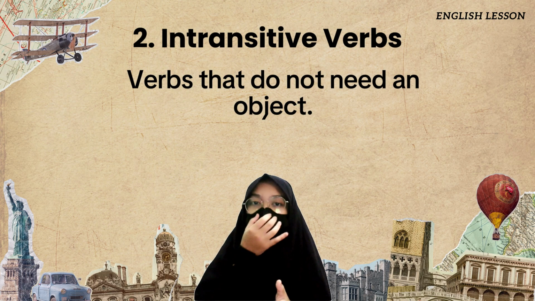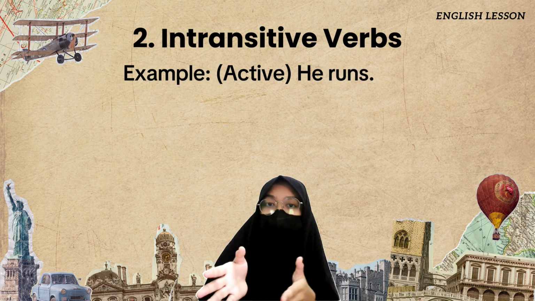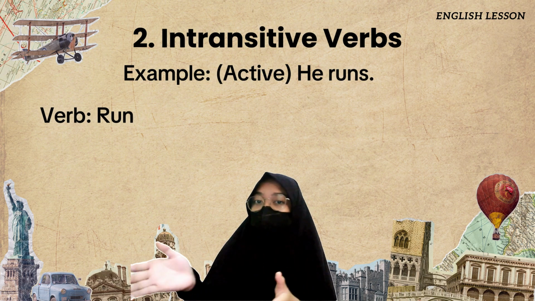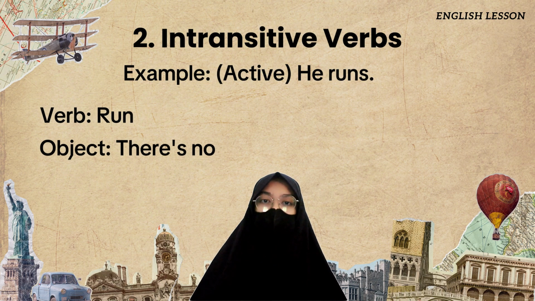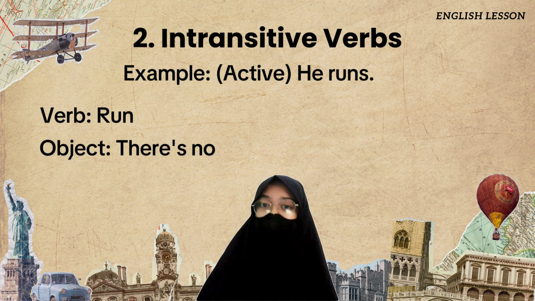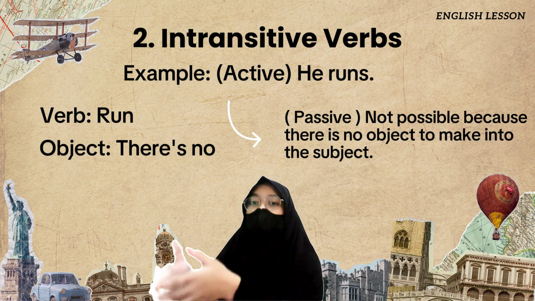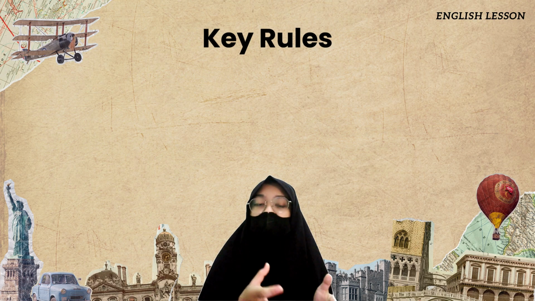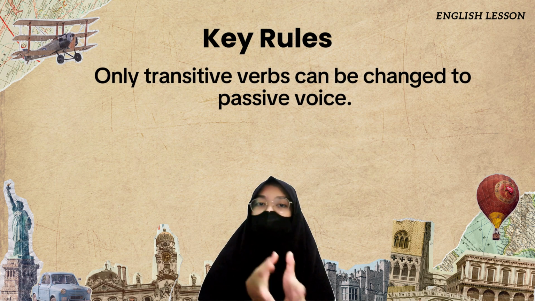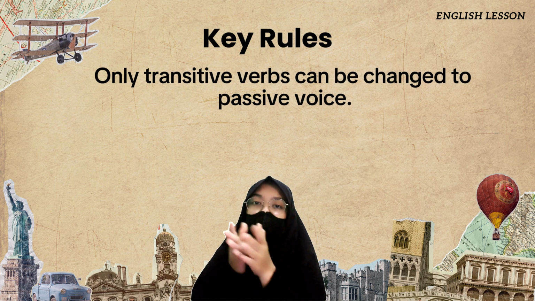But an intransitive verb is a verb that does not need an object. The example is "He runs." The verb is run, and there's no object. Making it passive voice is not possible because there is no object to make into the subject. So here is the key rule: only transitive verbs can be changed to passive voice.